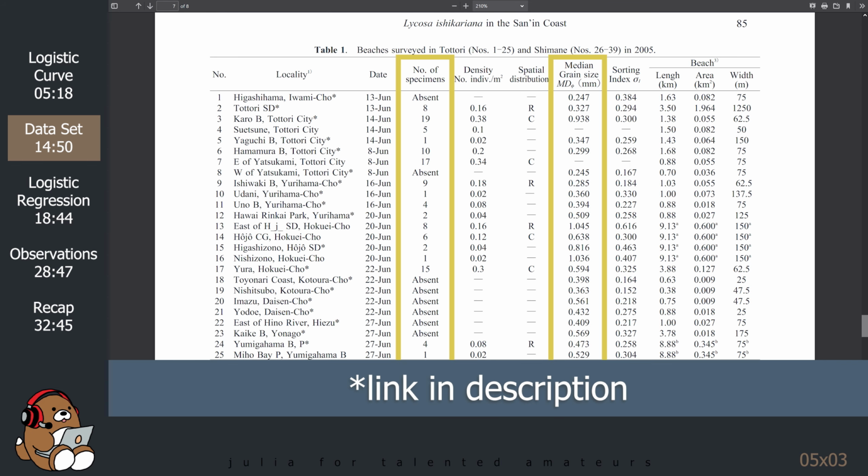We're going to use a simplified version of the data presented in their article as our motivating example in order to build a logistic regression model that we can use to predict the probability of the presence of wolf spiders based solely on the size of grains of sand on a beach in Japan.